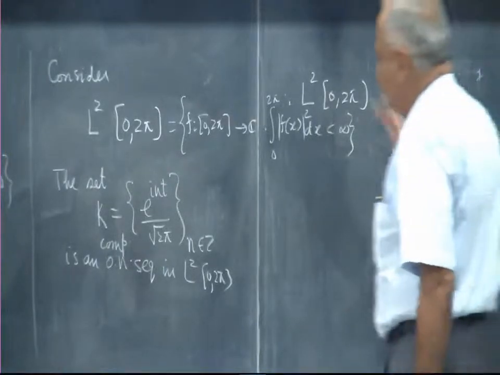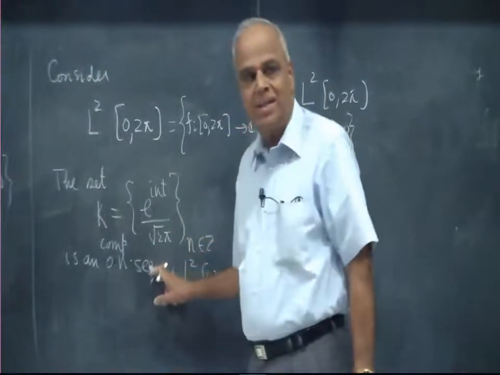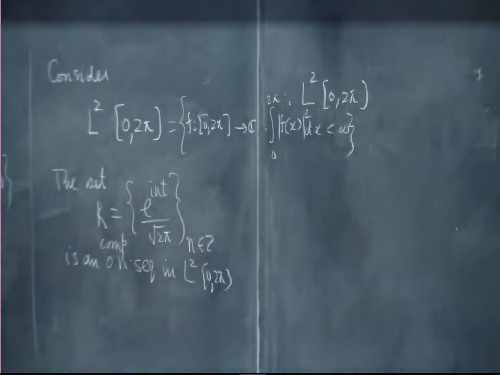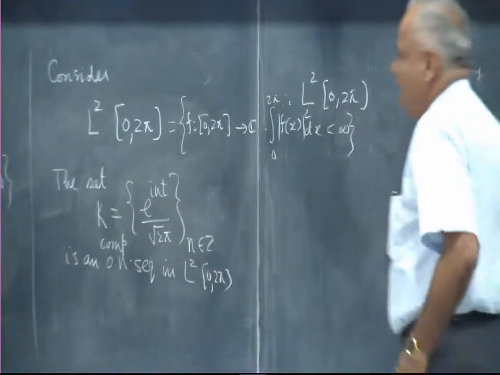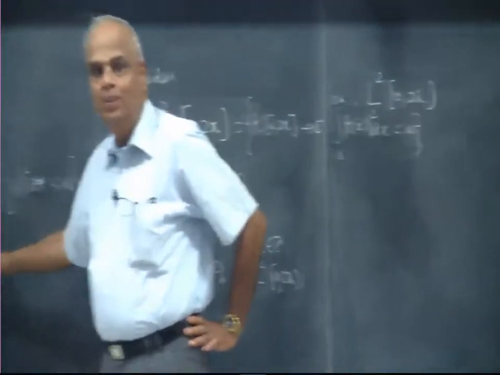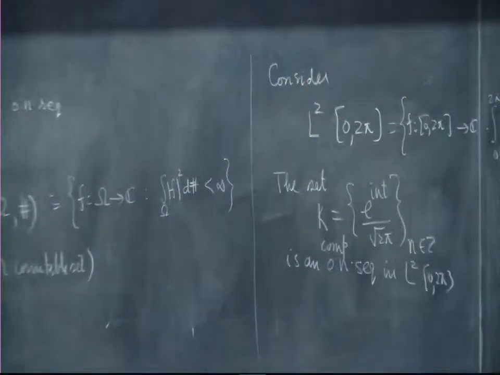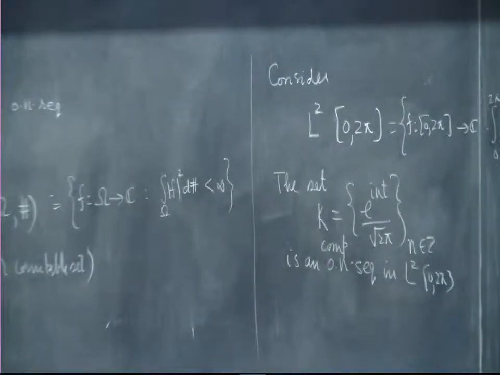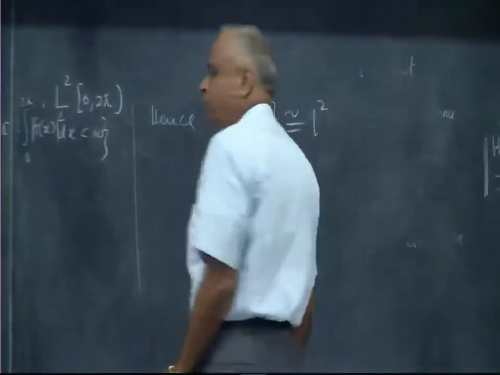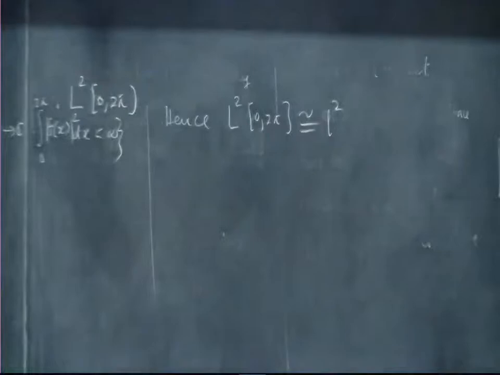Because it is a Hilbert space and has a countably infinite sequence of orthonormal bases, it must be isomorphic to little L2. Hence L2 0 to pi must be congruent to little L2. How is this identification now?